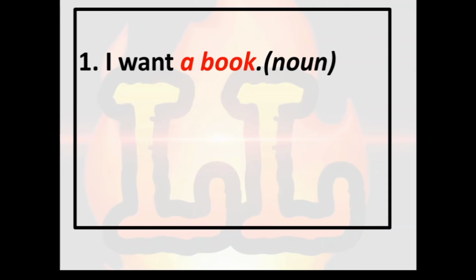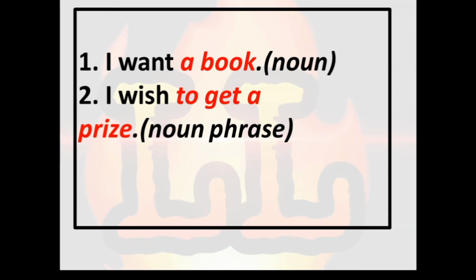If we go to the second sentence, there is some difference. What is the difference? In the second sentence again the subject is I and after the subject there again comes a verb. I have changed the verb a little bit. Instead of want I write here wish. So I wish, and wish is the verb. After the verb, as we have seen in the first sentence, there is the place of a noun. But in the second sentence, instead of a noun, I have taken a phrase. So to get a prize is a phrase.